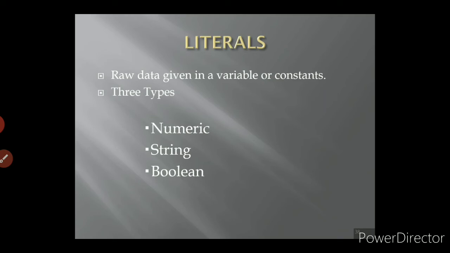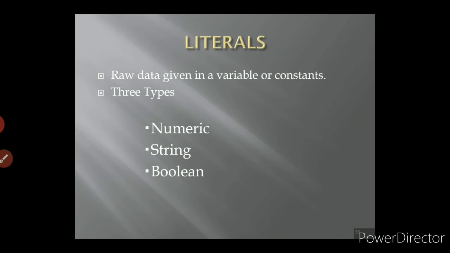The next topic we are going to see is literals. Literals means raw data given in a variable or constants. Literals have three types. One is numeric type, second one is string, then third one is boolean.